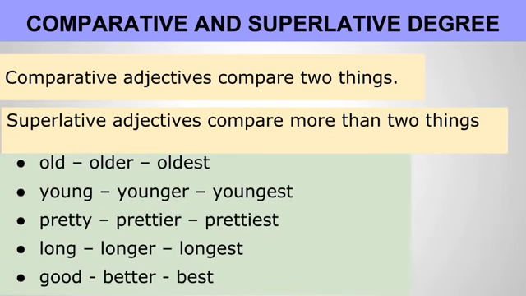For example, we have this transition in English where we have old, older, oldest; young, younger, youngest; pretty, prettier, prettiest; good, better, best. So these are different ways you compare, and you have superlative degrees.